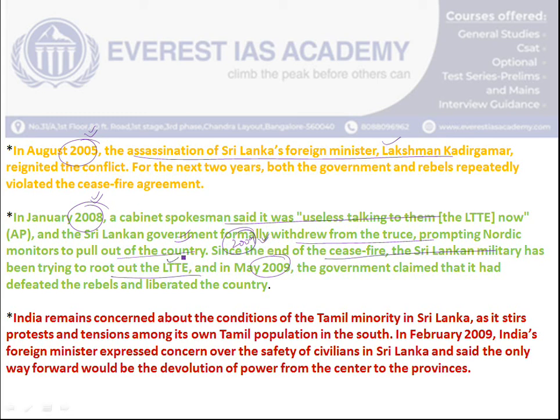and they were actually rooted out, and even the leader of the LTTE organization, Prabhakaran, died in the last stage of the war. So this is the status, friends. This is what the condition is now.